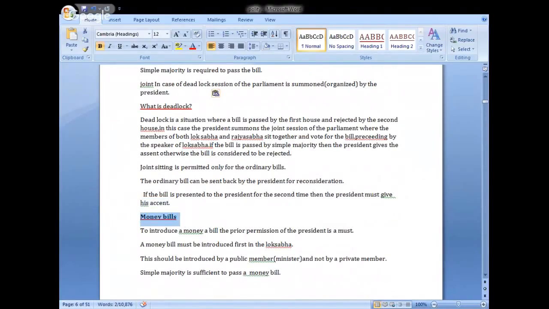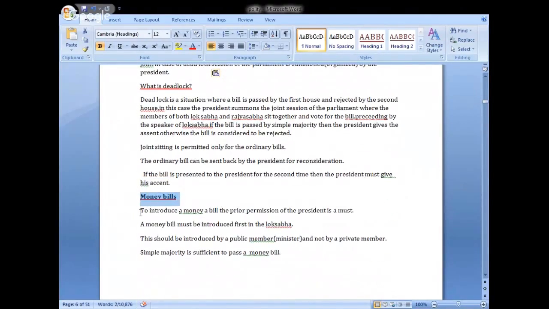Next, money bills. To introduce a money bill, the prior permission of the president is a must. A money bill must be introduced first in the Lok Sabha.